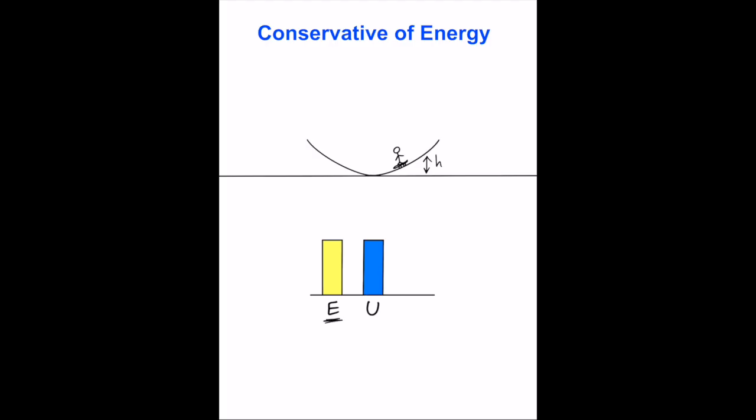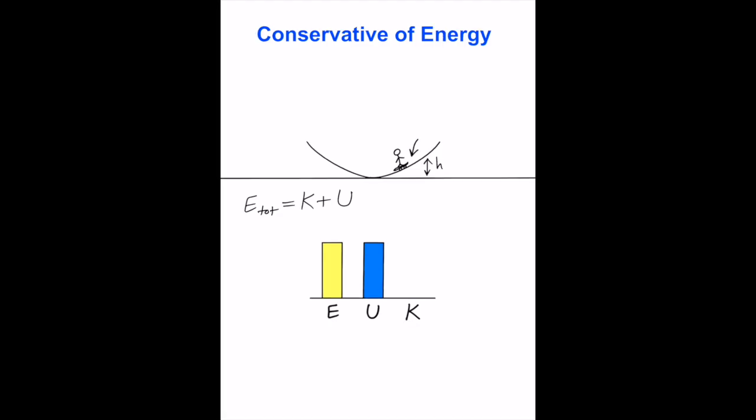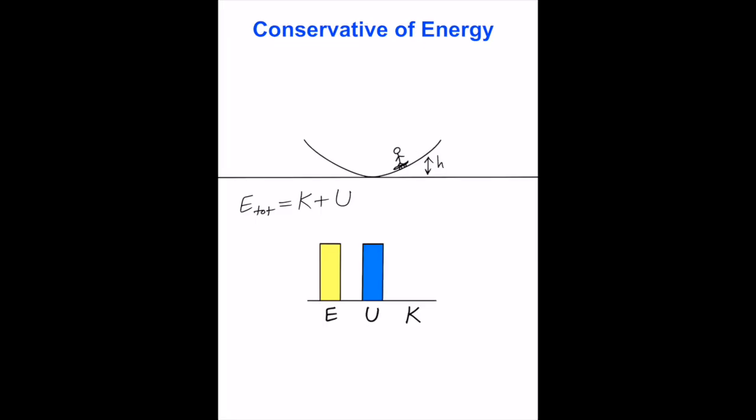And the total mechanical energy E, which is the sum of the kinetic and potential energy of the skateboarder-Earth system, remains constant at all times. As the skateboarder moves, energy is converted from potential to kinetic and back to potential, back and forth. So at the starting point, the gravitational potential energy is maximum and the kinetic energy is zero because the skateboarder starts from rest.